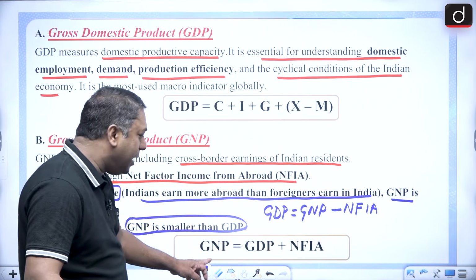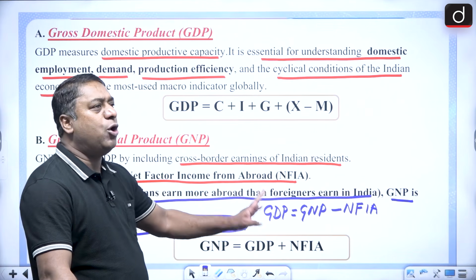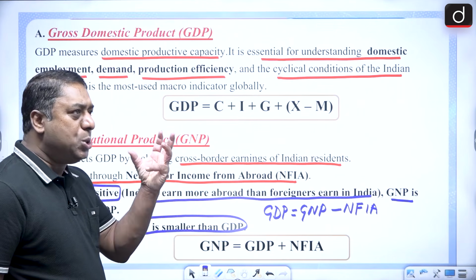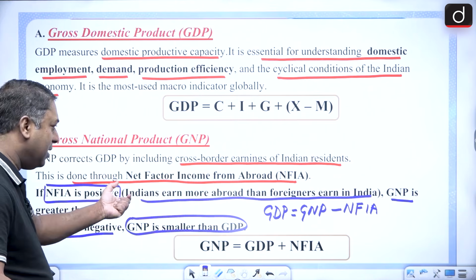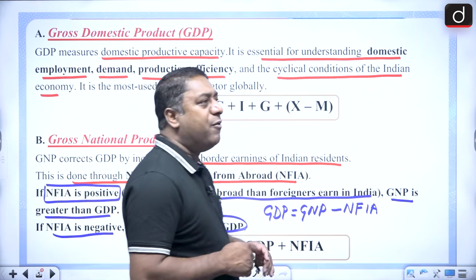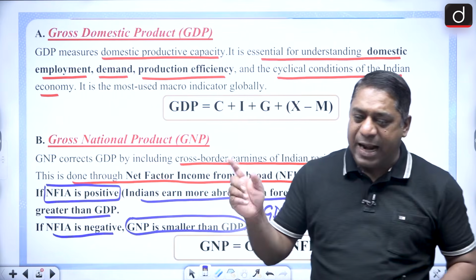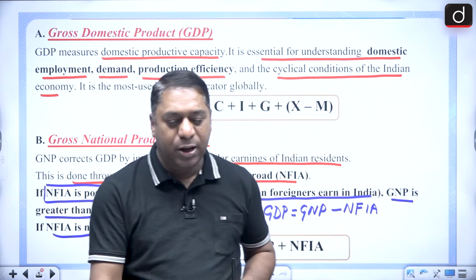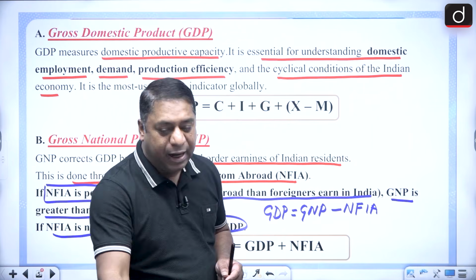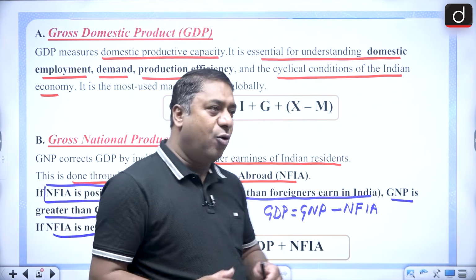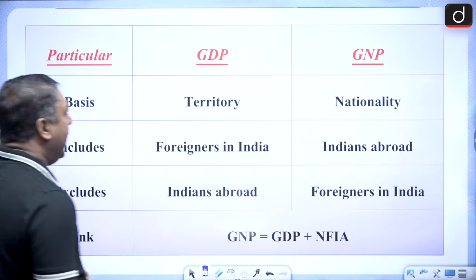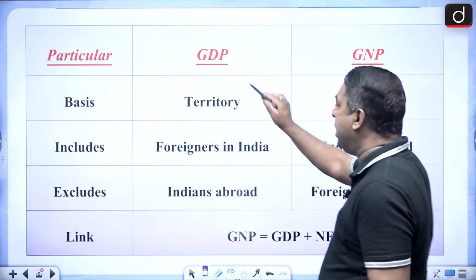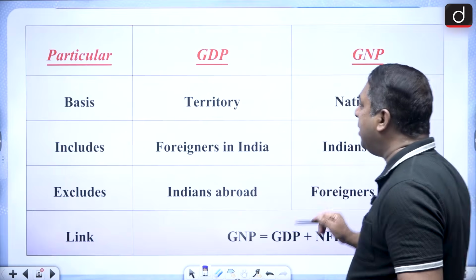If you are finding GNP from GDP, you have to do plus NFIA. So GNP is GDP plus the net factor income from abroad. The net factor income from abroad can be positive, it can be negative.